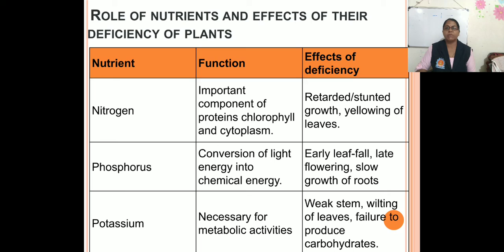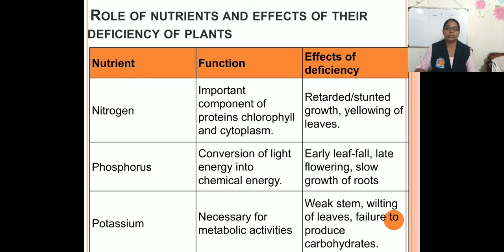Now next one is phosphorus. What is the function? Conversion of light energy into chemical energy. And what is the effect of deficiency? Early leaf fall, late flowering, slow growth of roots. So these are the effects due to the deficiency of phosphorus. Next one is potassium. Potassium is necessary for metabolic activities in plants. Due to the deficiency of potassium, weak stem, wilting of leaves, failure to produce carbohydrate.